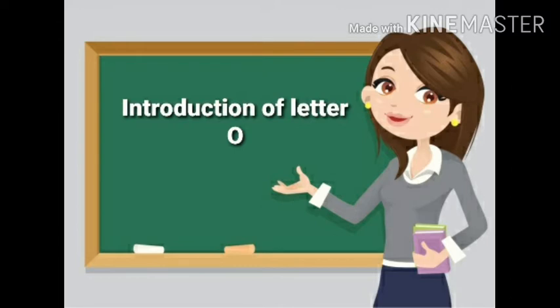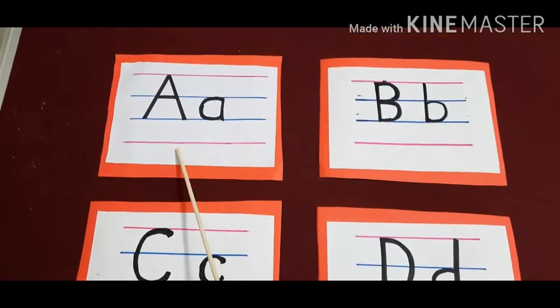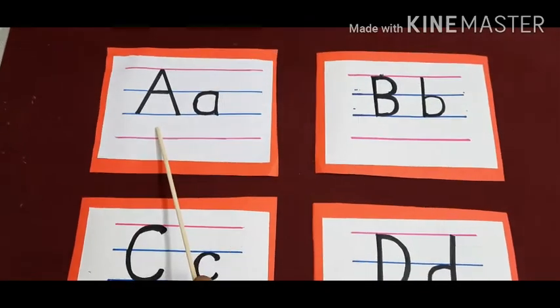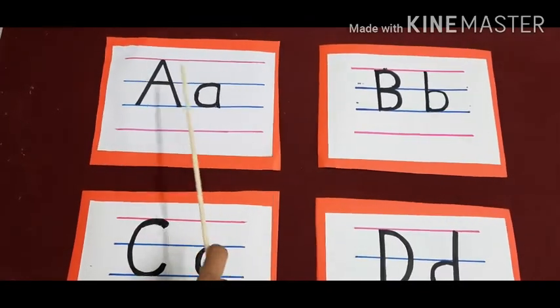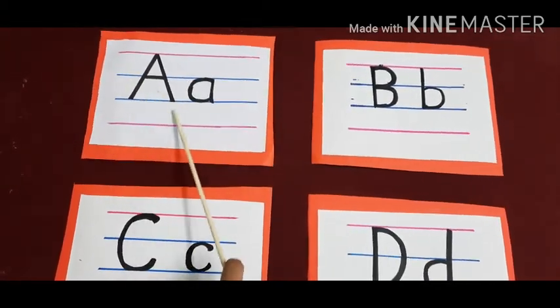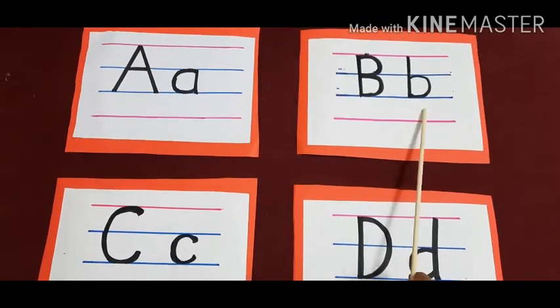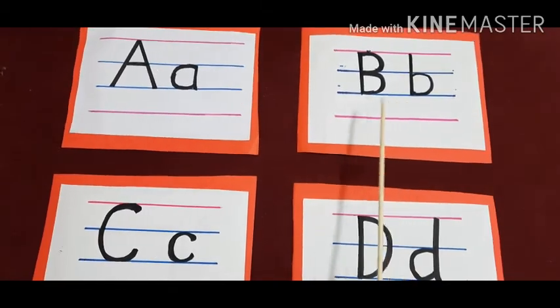Okay, letter O. But before we learn that letter, we will revise all the letters from A to N, with the sound. This is letter A. Can you all see here? Yes, capital A, small a. So the sound of A is A. Then after A, B comes. Capital B, small b. Sound of B is B.